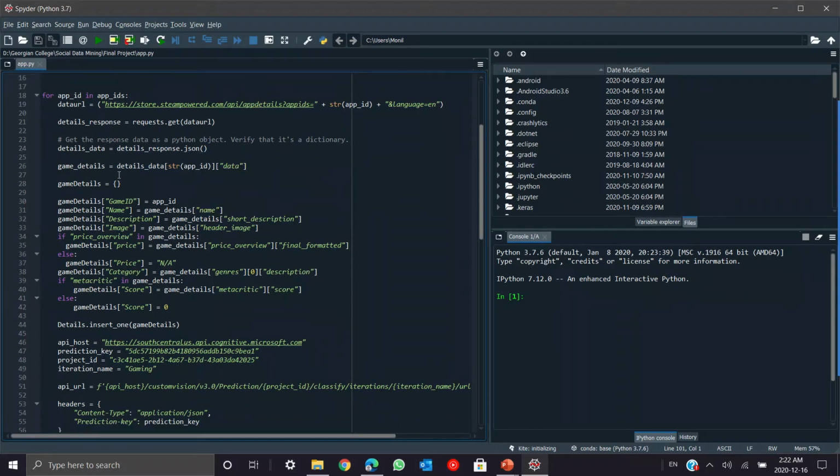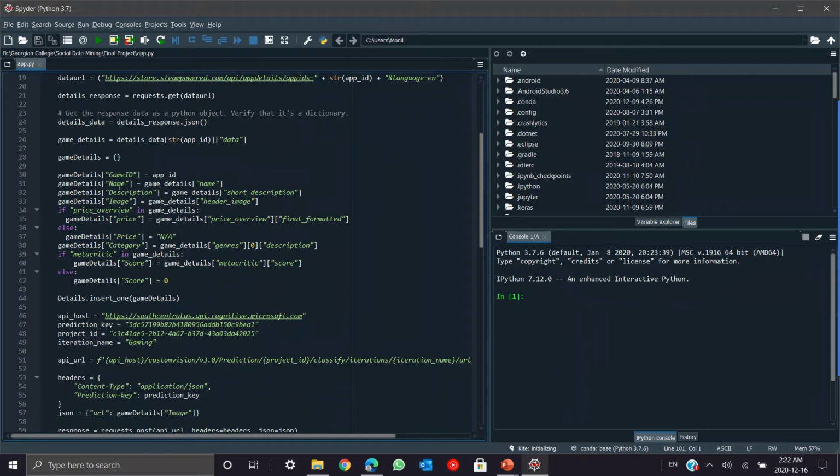Then the game details. The game details is the variable which stores the game app ID, and it takes from the object of data. And then we have our game details as our dictionary, which stores the key value pairs.